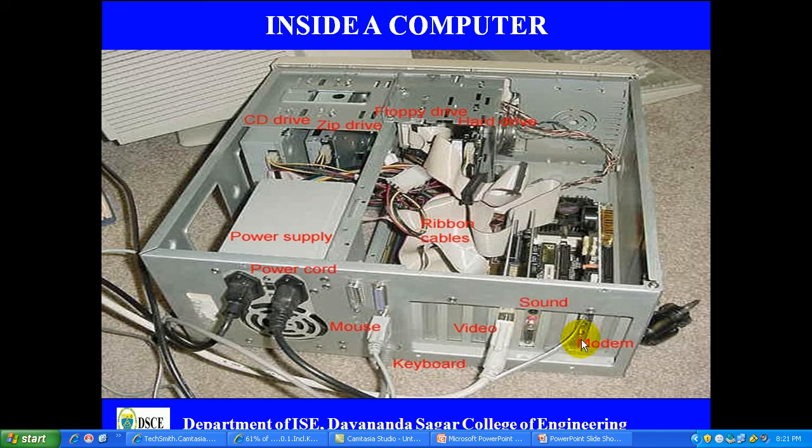And we have something called a modem, where you can connect to the internet. Modem stands for modulator and demodulator. So this is the typical view of today's modern computer.